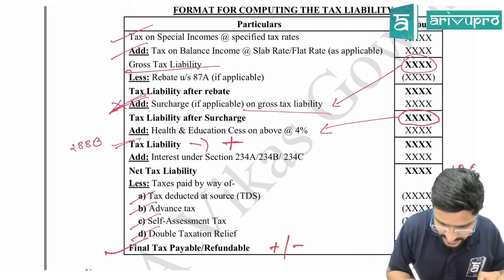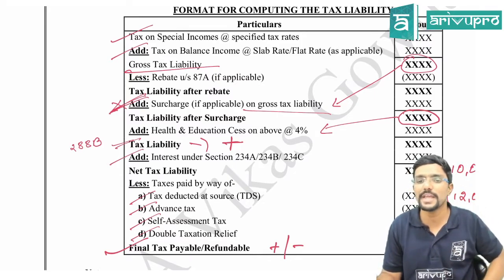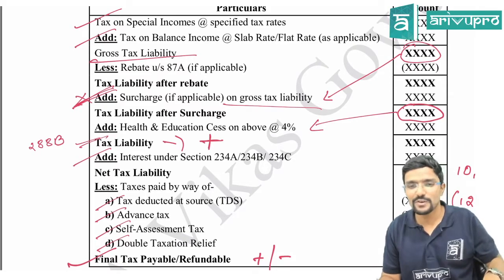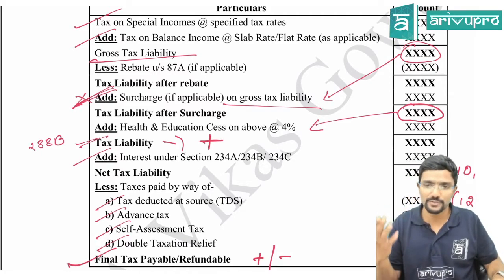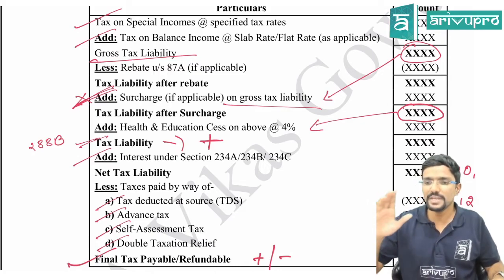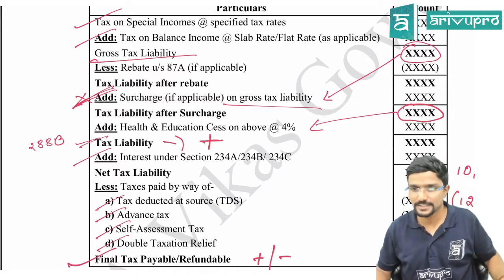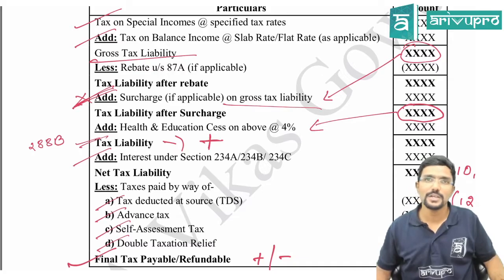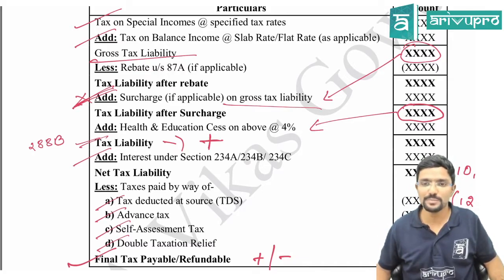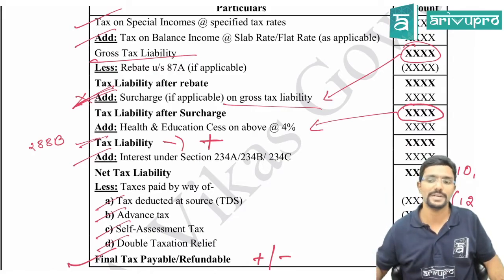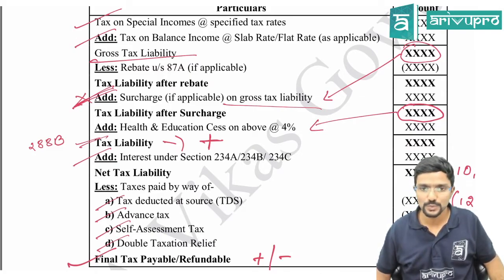And one more point I missed here is to add interest under section 234A, B, C while calculating tax liability. See, 234A is if you are not filing your return on time, you have to pay some interest which you have to add to your tax liability. Then B and C, which we will see in the advance tax chapter. If you are liable to pay advance tax and you have not paid on time, then some interest will be charged for you, which you have to add to your tax liability because you have to pay it to the government. Interest we will not call tax liability, but you have to add it to your tax liability to pay it to the government. Clear, guys? Hope you guys are clear.